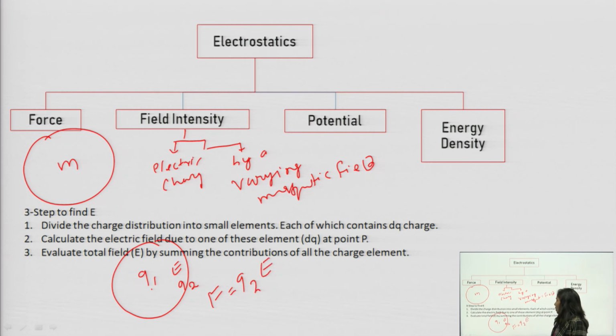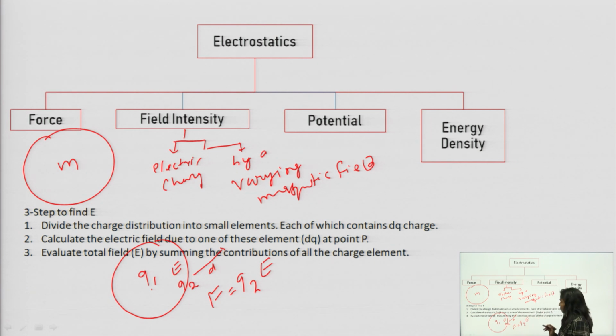Now due to this force, this Q2 will get displaced by a distance d. You know that work done is equal to force multiplied by distance.